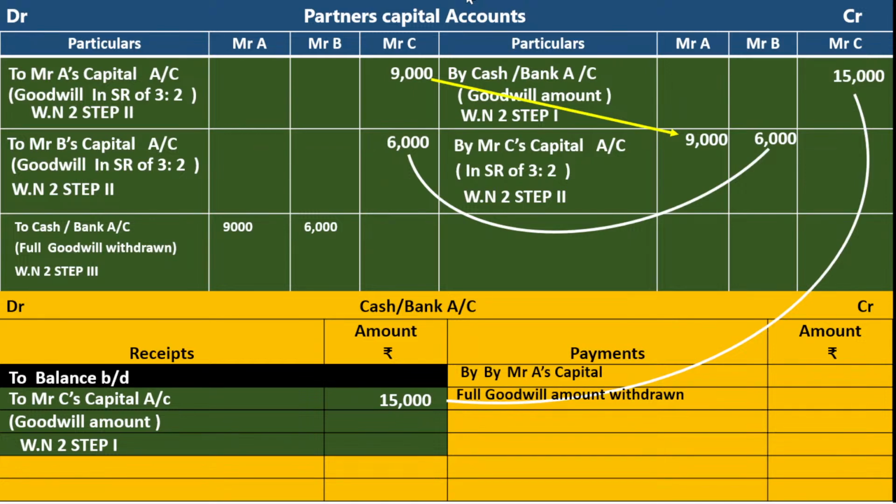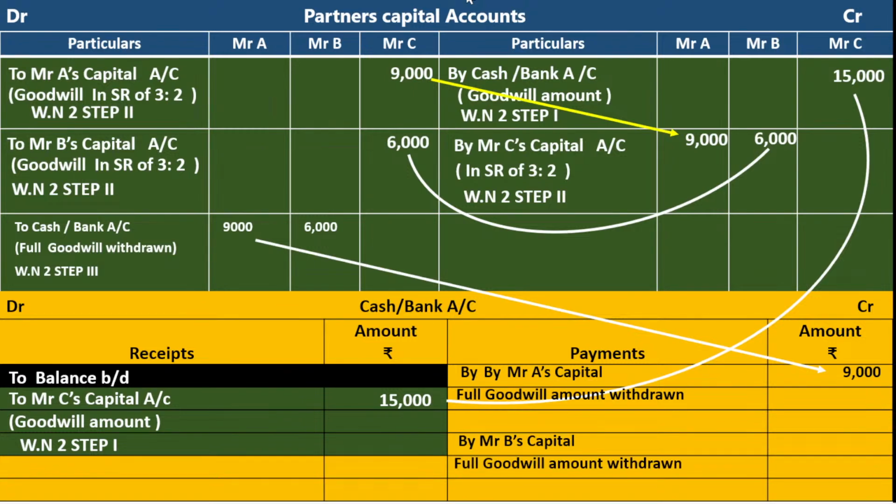Full goodwill amount withdrawn. Sorry, A's amount is 9,000. By Mr. B's capital account, full goodwill amount withdrawn. Amount rupees 6,000. This 6,000. I think everybody understands it. So you should give the double effect.